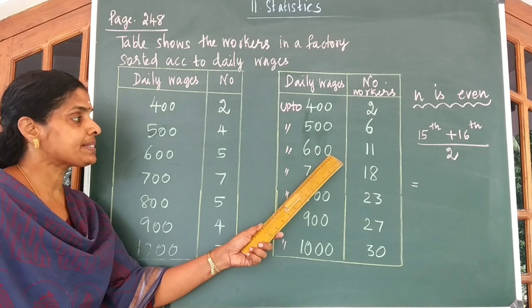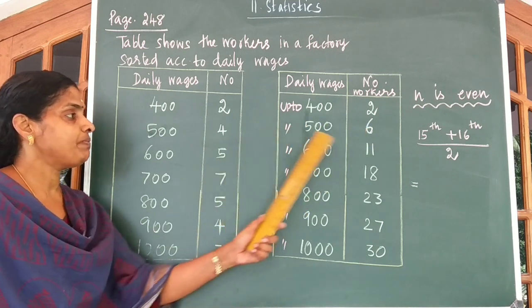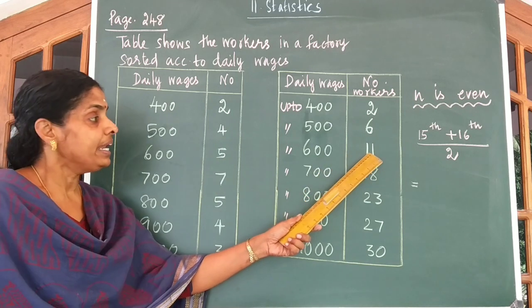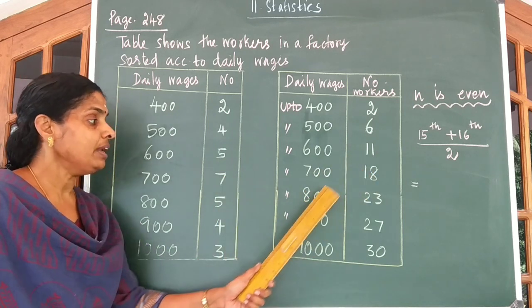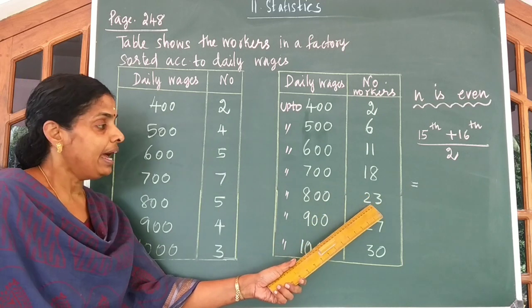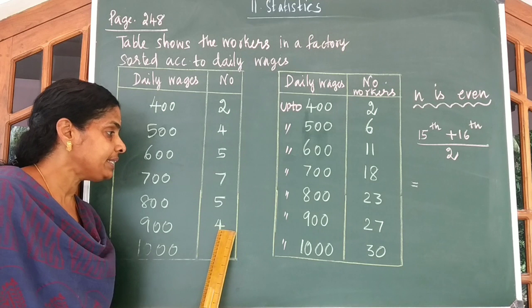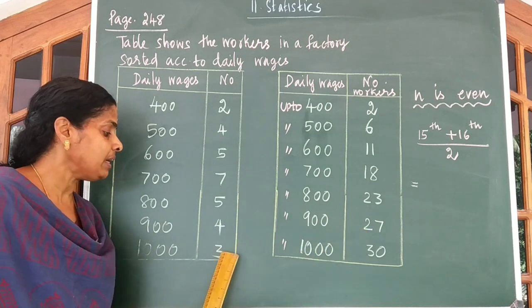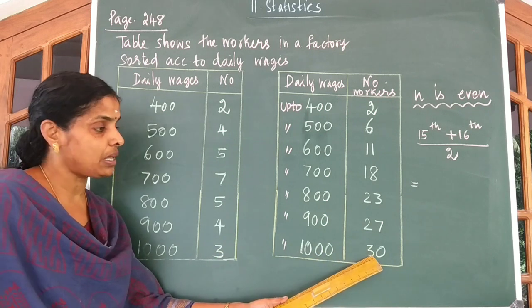Next up to 600 you get 6 plus 5 which is equal to 11. And up to 700 you get 11 plus 7, 18. Up to 800, 18 plus 5, 23. And up to 900, 23 plus 4, 27. And up to 1000 you get 27 plus 3 which is equal to 30.